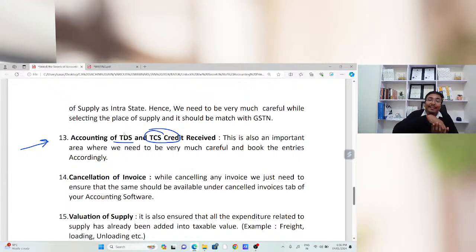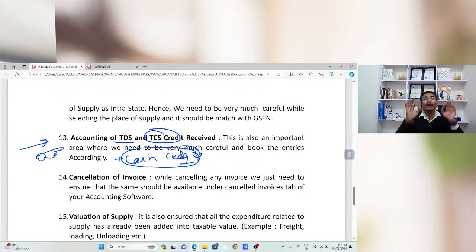If your industry has any TDS or TCS credit received, check the same from the GST common portal and book that TDS TCS credit in your books of accounts. You just need to transfer that amount and enhance that amount in your electronic cash ledger, so that whenever there is any cash liability you need to pay through your bank account, you just need to adjust the same with your cash ledger on the GSTN portal as well as in your books of accounts, so that the amount of cash ledger will be the same on your GSTN common portal and in your books of accounts. That is the scenario we need to keep in mind while booking that TDS and TCS credit.